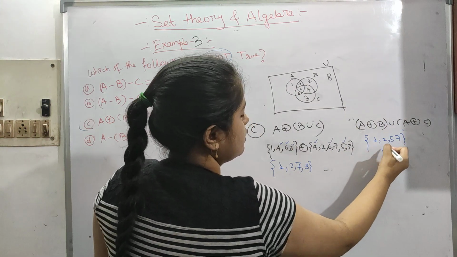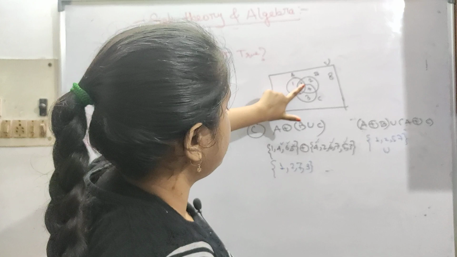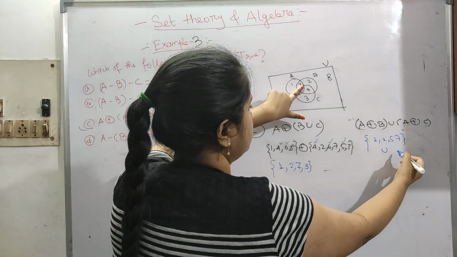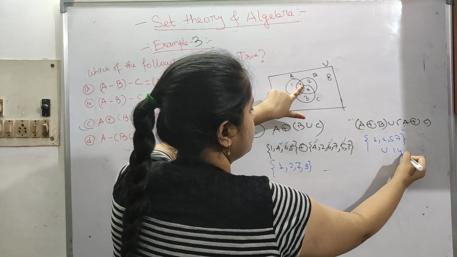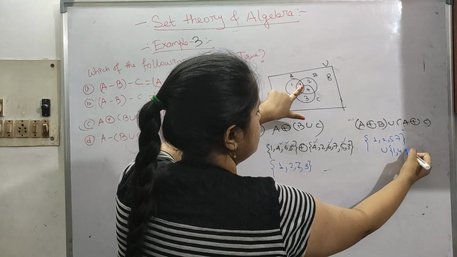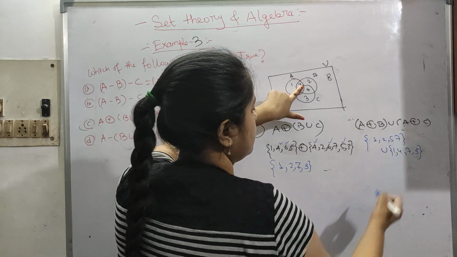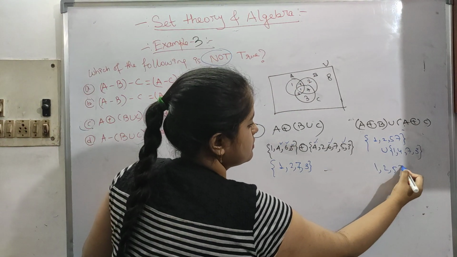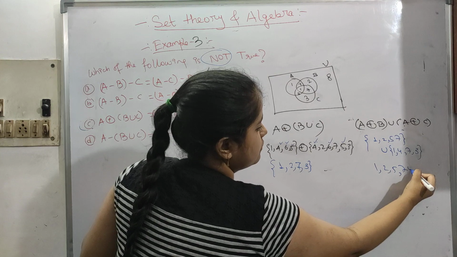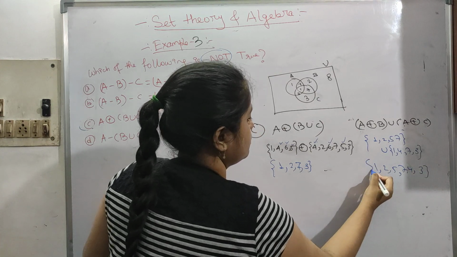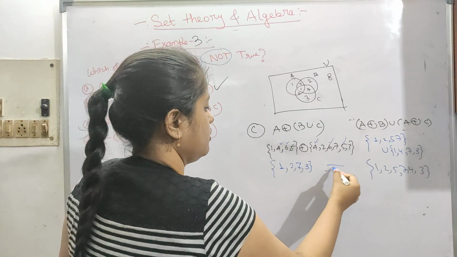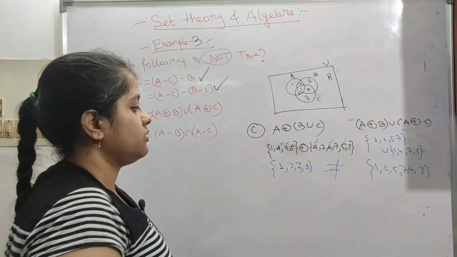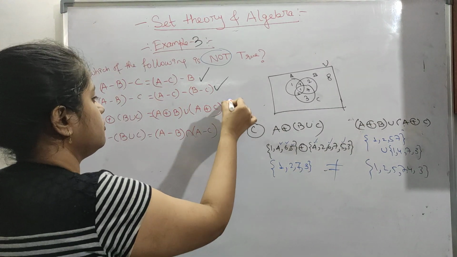Now union of A and C, in between these two the intersection part is not taken between A and C, so 1, 4, then 7 and 3. Now union of all this: 1, 2, 5, 7, 4 and 3. So this is basically not equal. This is coming as something different, so this is false.